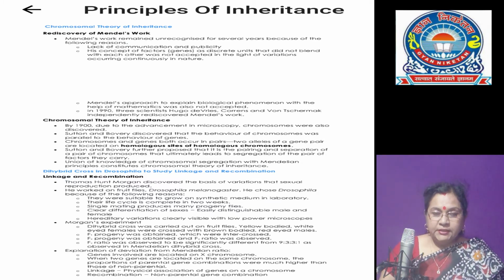Now let us discuss linkage and recombination, which was experimentally studied by T.H. Morgan with the help of the fruit fly Drosophila melanogaster. Let us discuss what linkage is.